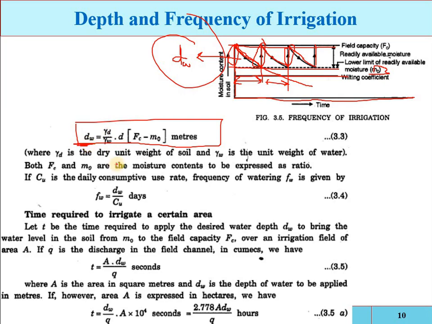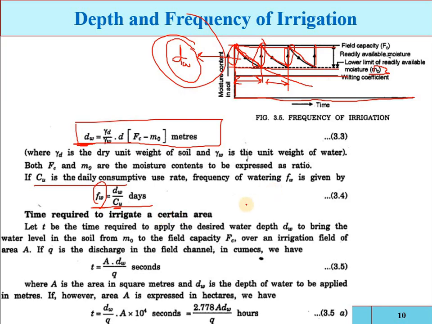Okay, and you can see if Cu is the consumptive use, that is the daily consumption, how much water is utilized in 24 hours. That is the total water utilized, and the plant is utilizing this much in one day. So this water will be utilized in this many days, which is called the frequency of irrigation.